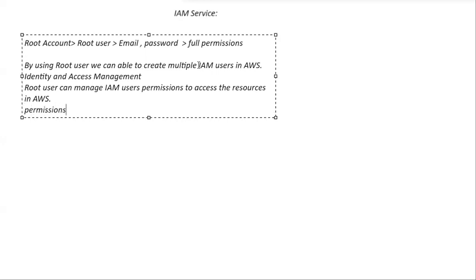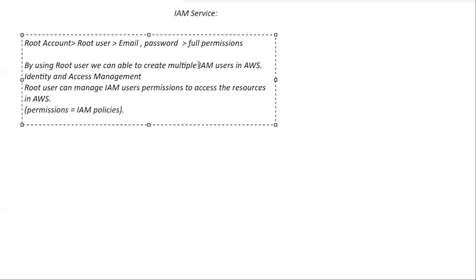By giving certain permissions only to the IAM user, root user can able to control the access to the resources, right? So what do we call these permissions in AWS? We call these permissions as IAM